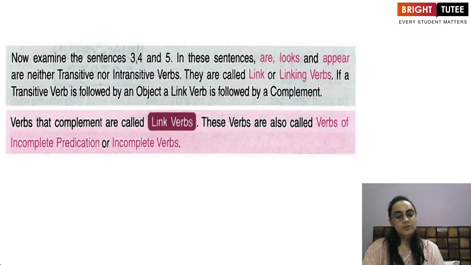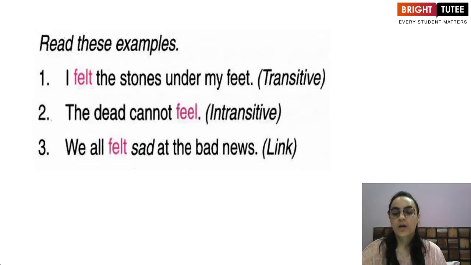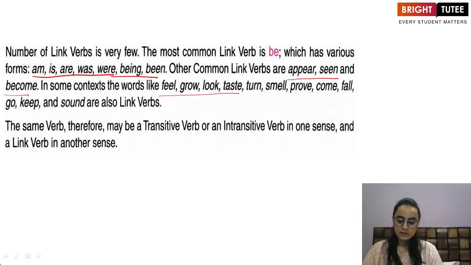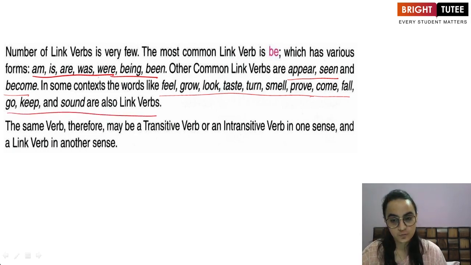Right? As I told you, the link verbs are also known as the verbs of incomplete predication or incomplete verbs. What are a few link verbs? Am, is, are, was, were, being, been. Other than them, link verbs such as appear, seem, and become. In some cases, verbs such as feel, grow, look, taste, turn, smell, prove, come, fall, go, keep, sound. These are also link verbs.